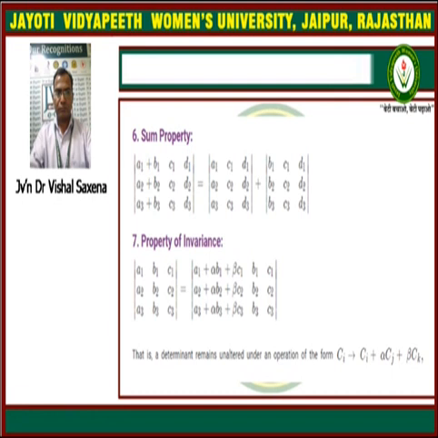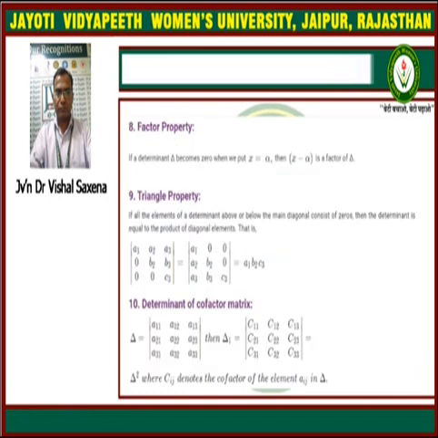Here in this example, the column Ci is replaced by Ci plus alpha Cj plus beta Ck. Here i, j, k represent column numbers, and any one column can be changed by adding or subtracting scalar multiples of the other columns. Ci is replaced by Ci as it is, plus alpha Cj plus beta Ck, where alpha and beta are scalars, and Cj and Ck are the other columns. So this property is explained there.